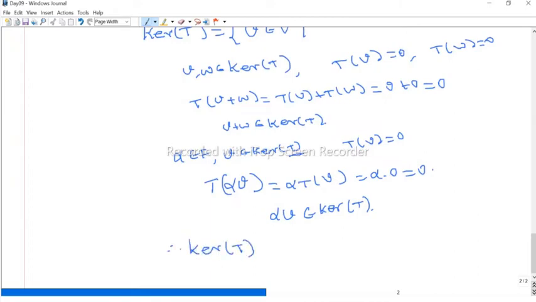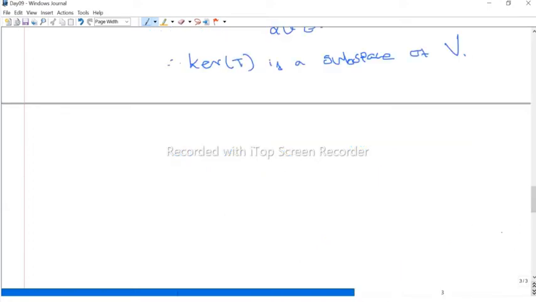So any linear transformation produces one subspace. This subspace is called the kernel of T, or sometimes the null space of T. Therefore, this is a subspace of the domain vector space V. Now we can produce one more subspace, that is the image of T. The image of T is nothing but the range space.